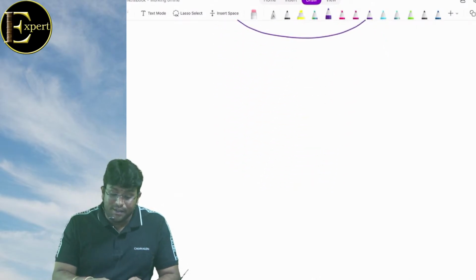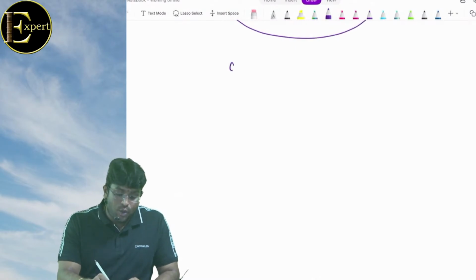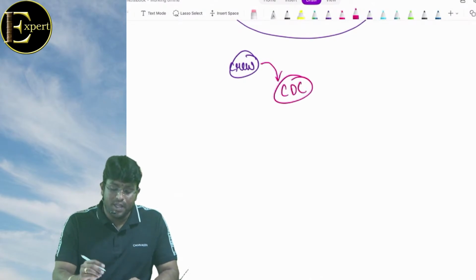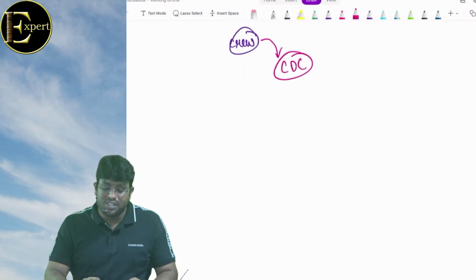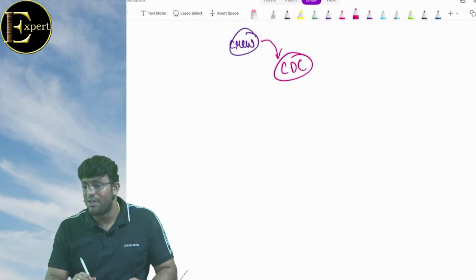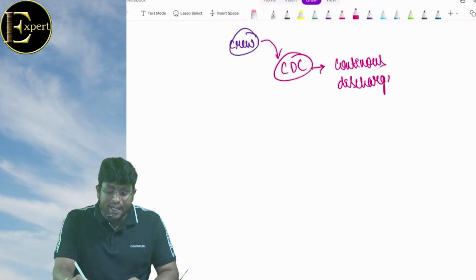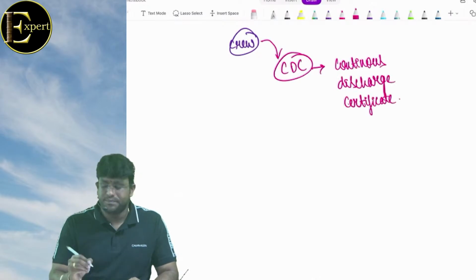So for that reason, what they have done is, the crew member who is working in the foreign bound ship is given something called CDC, which stands for Continuous Discharge Certificate. It is something like an identity card given to the members working on the ship.